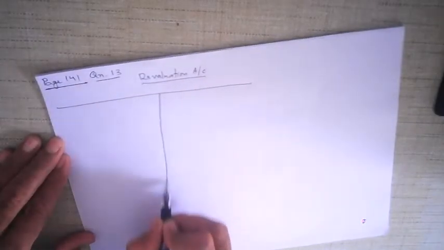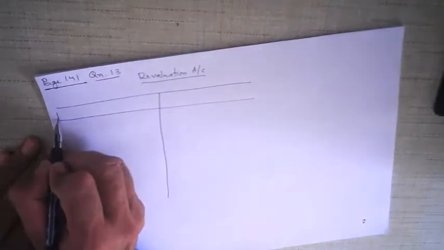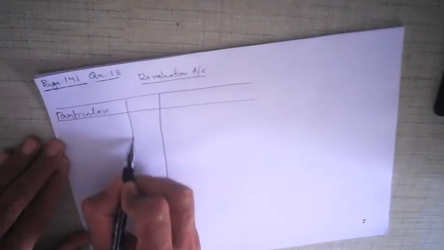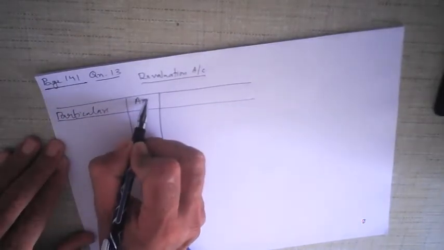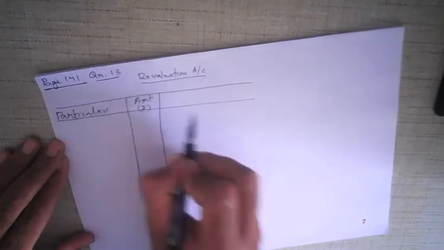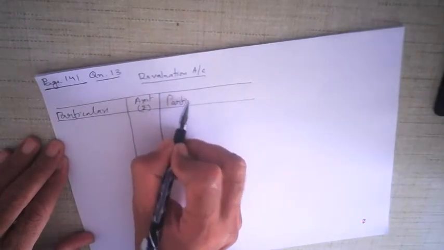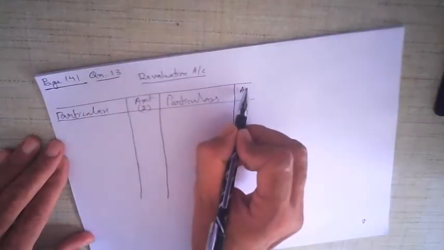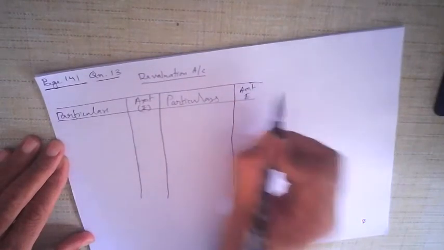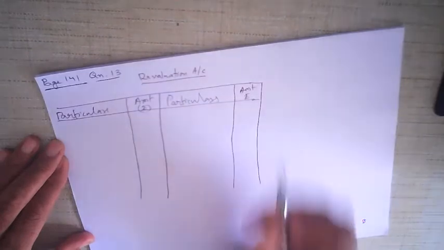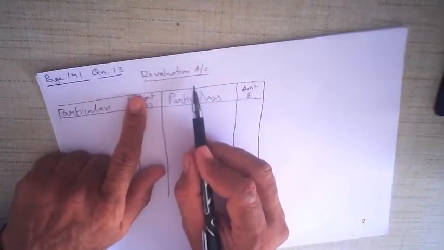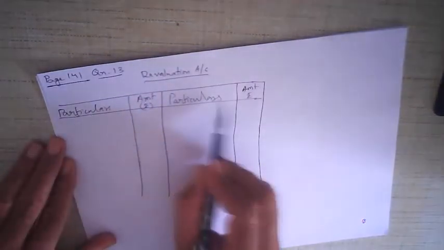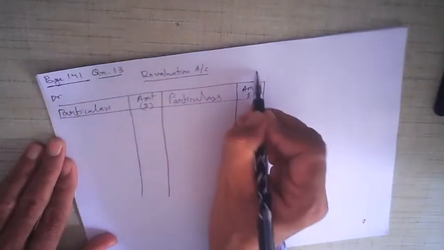All right. Now, as I said, the format is very easy. Particulars and amount in rupees. Similarly, here also particulars and amount in rupees. All right. This is your format. Revaluation account of the partnership firm of Sajan and Nirmi as on 31st March 2017. That's your heading. Particulars, amount. This is your debit side and this is your credit side.